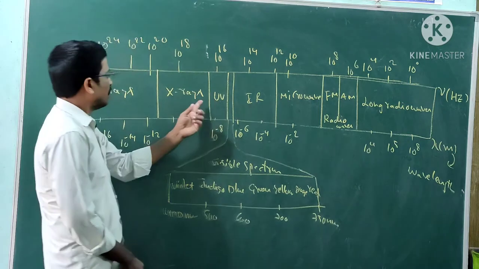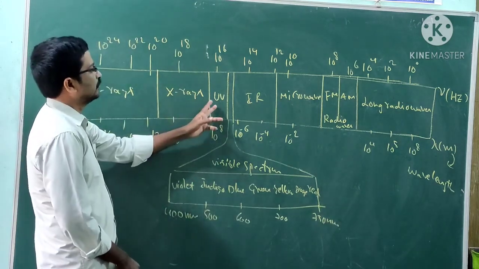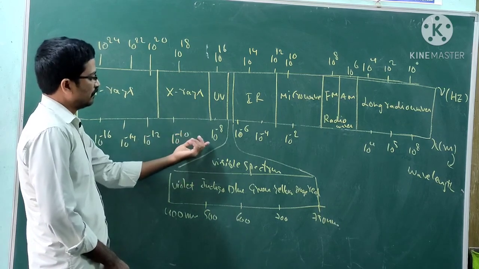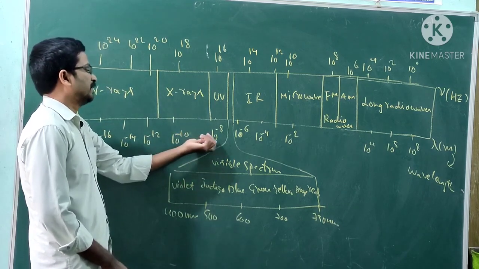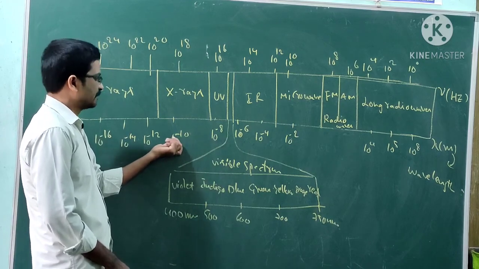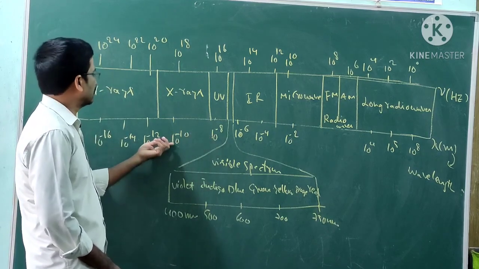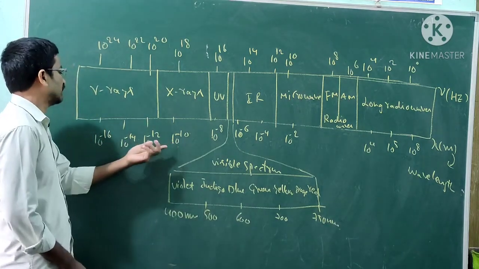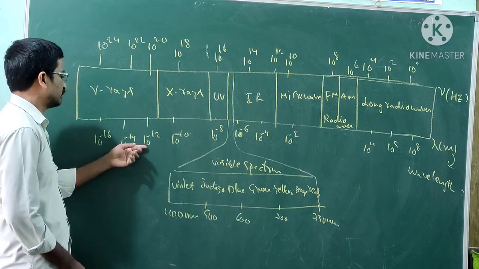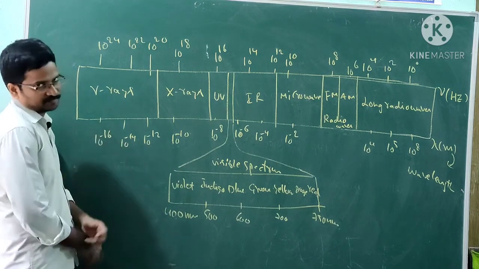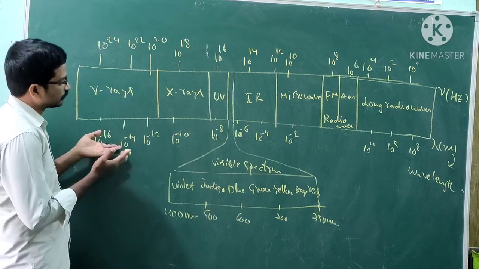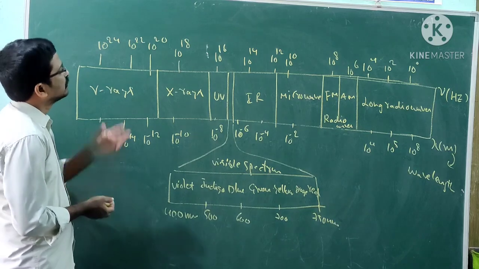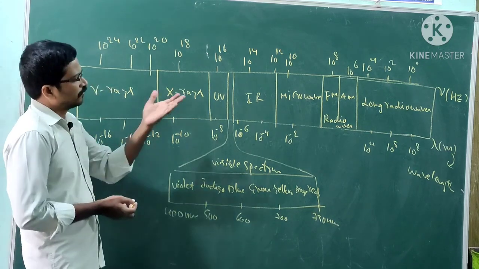After UV radiation, you go to X-rays. X-rays have a very short wavelength, very much lesser compared to the previous ones. And then gamma rays. Gamma rays have wavelength much shorter than 10 to the power of minus 10, from 10 to the power of minus 12 to 10 to the power of minus 18. So the wavelength is very much shorter.